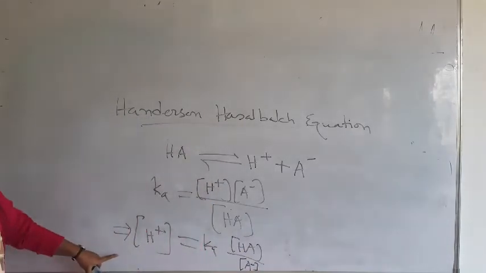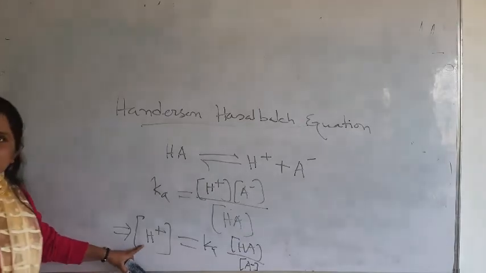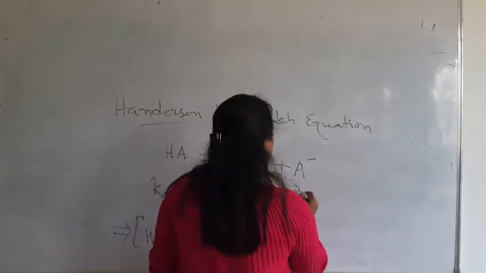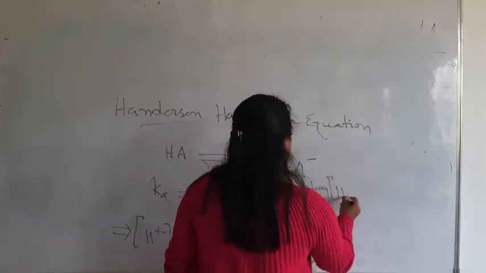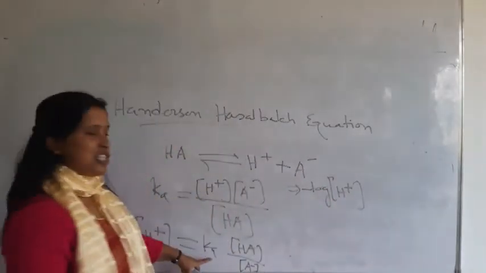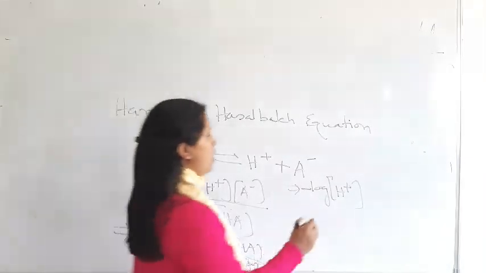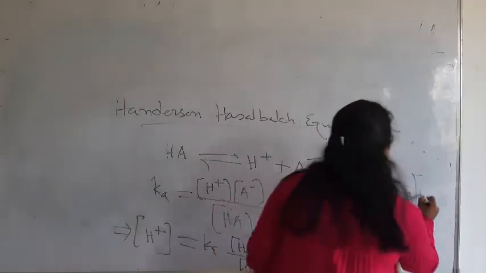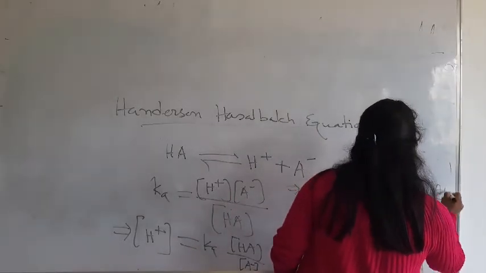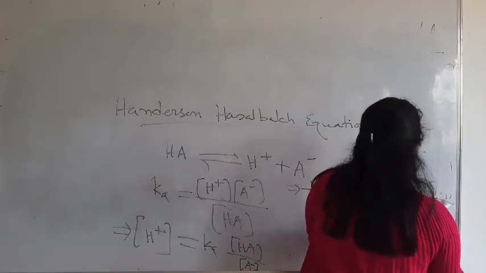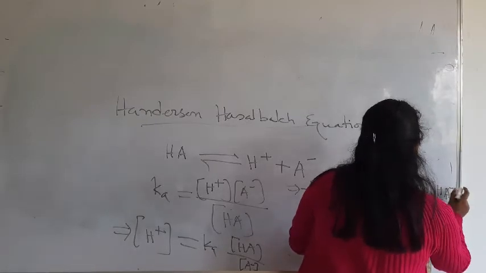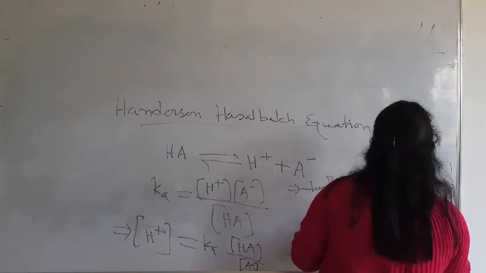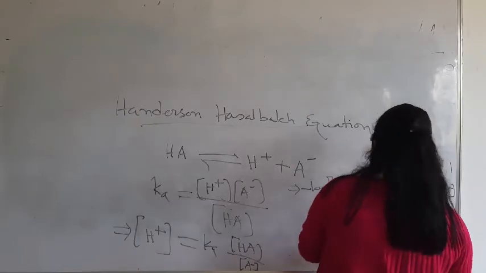We know the negative logarithm of H plus is pH. So if you take the negative log of H plus, you will get the pH of this acidic buffer solution. Take the negative log of the whole: Ka times HA divided by A minus.